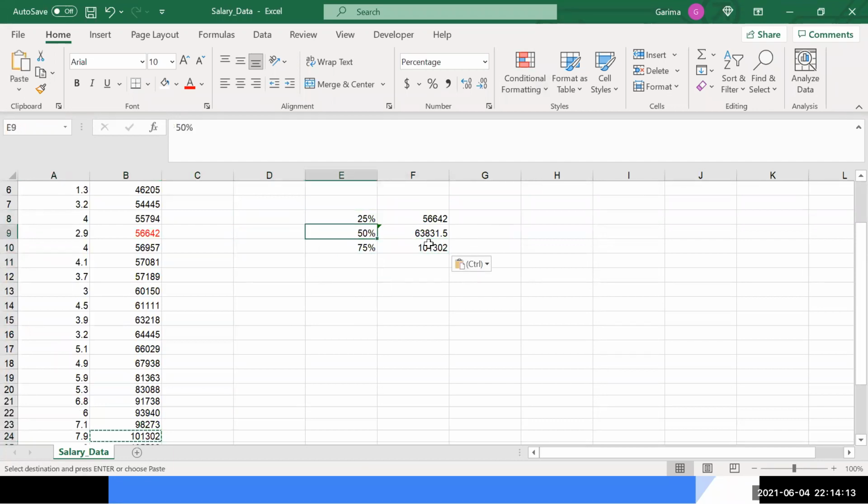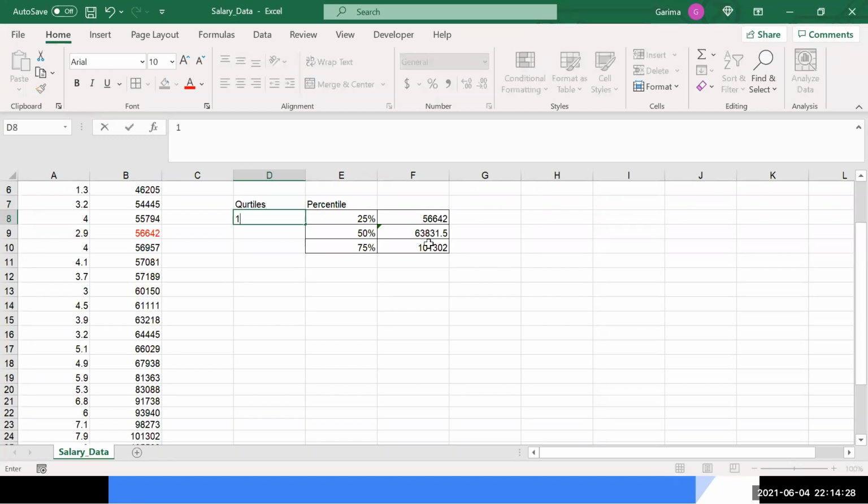Now these are the three values that I find. In terms of percentiles, I will call them the 25th percentile, 50th percentile, and 75th percentile. If I have to call them in terms of quartiles, this is the first quartile, this is the second, and this is the third. These are the quartiles.